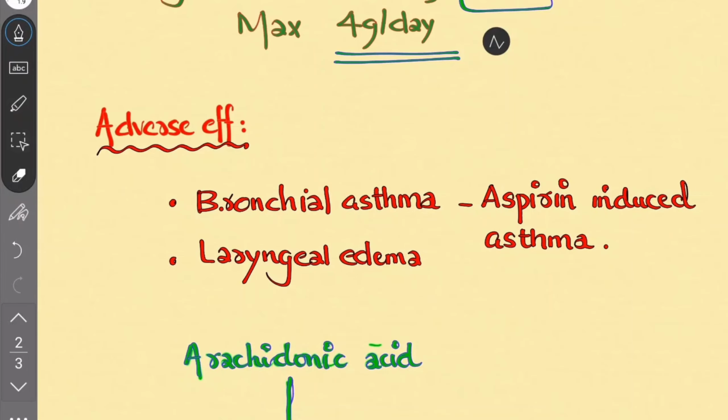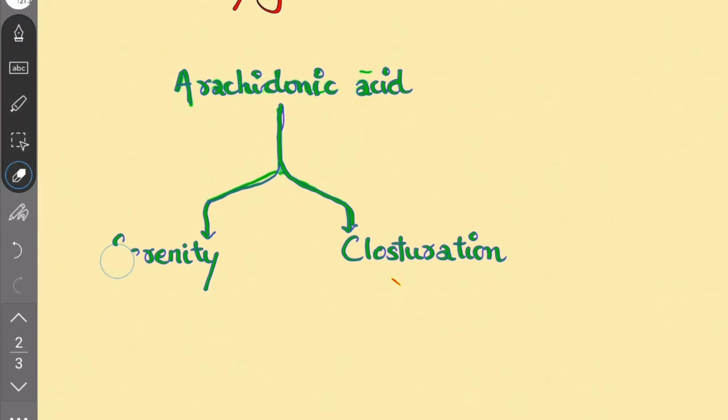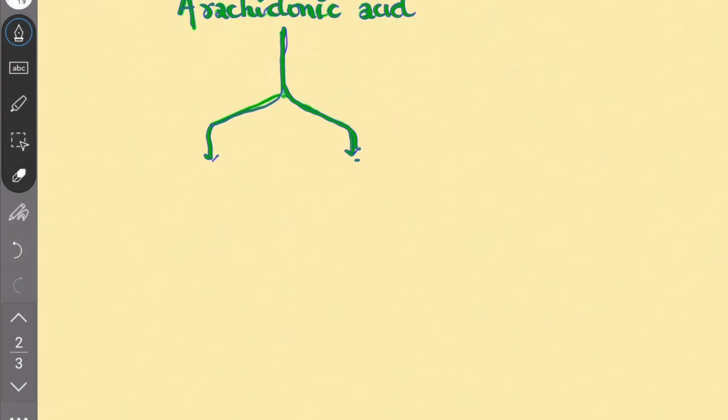The adverse effects include bronchial asthma, that is aspirin-induced asthma, and laryngeal edema. You see, aspirin-induced asthma occurs because the arachidonic pathway goes for the formation of prostaglandins, and that is the cyclooxygenase pathway. Another pathway is the LOX pathway, the lipoxygenase pathway, forming the leukotrienes.